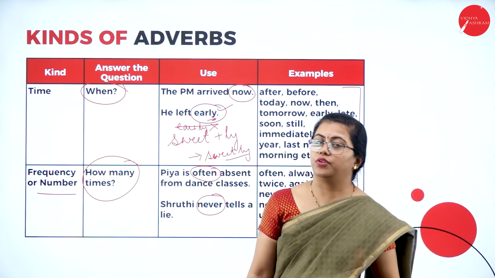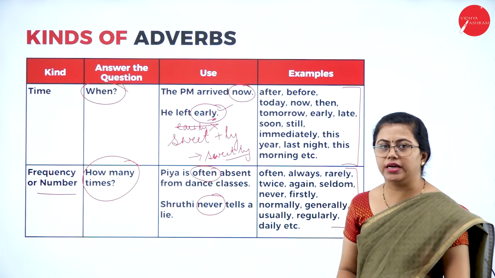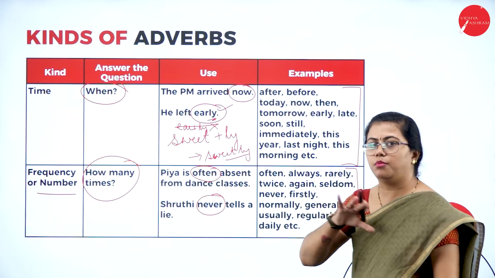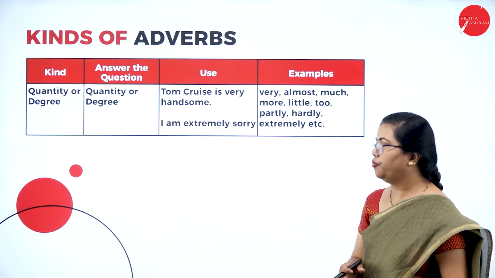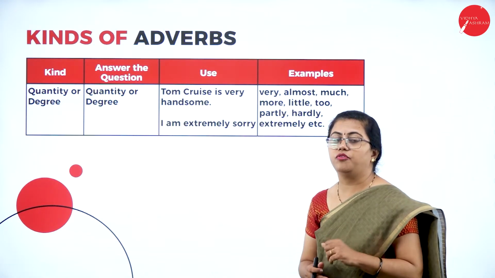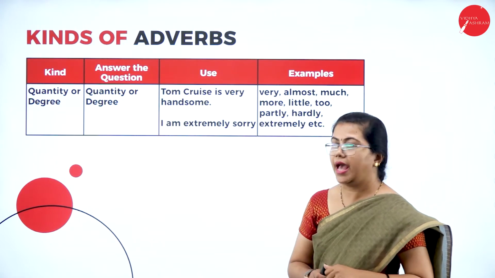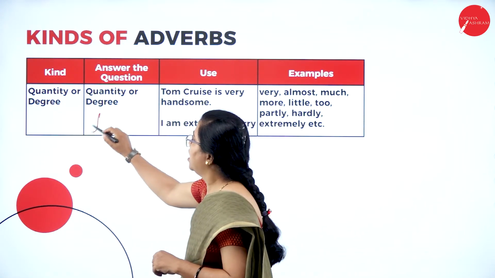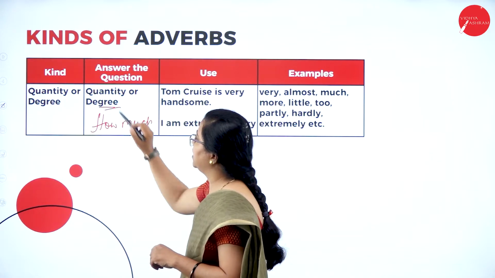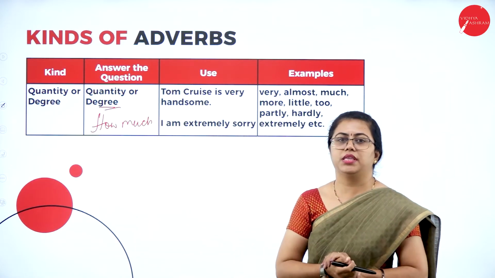So these are the 4 different types of adverbs you had to learn. Fine. There are a few more categories if you go deep into it, but I have just given you the broad categories. And the last one is adverb of quantity or adverb of degree. How much something has happened. This answers the question how much. Fine. This tells us the degree to which something has happened.